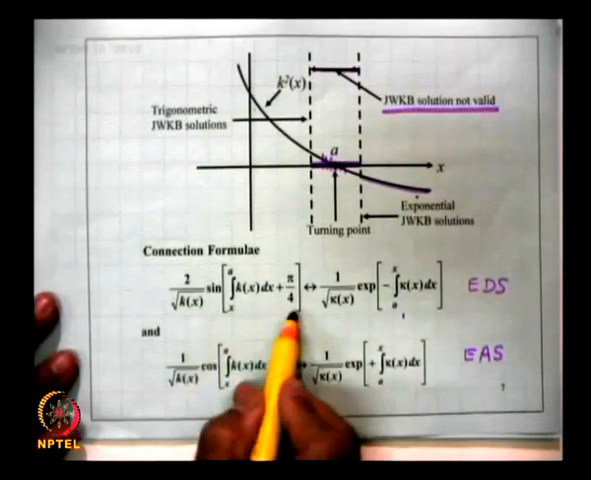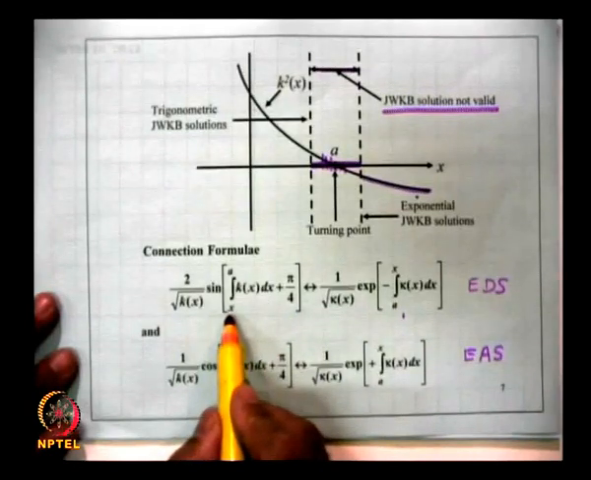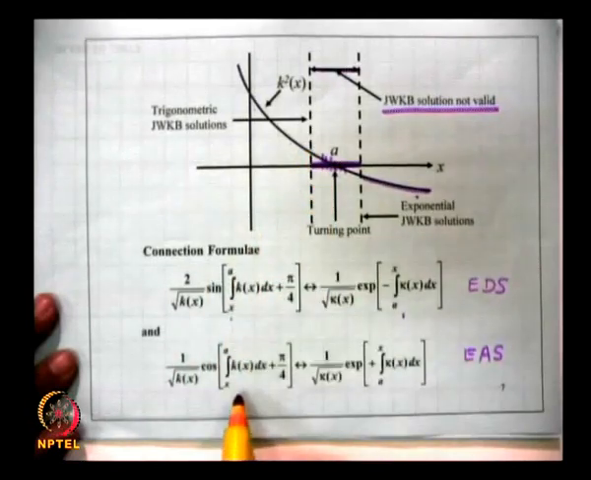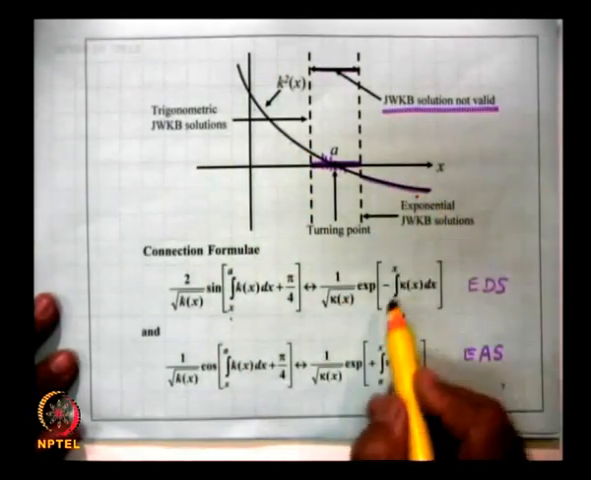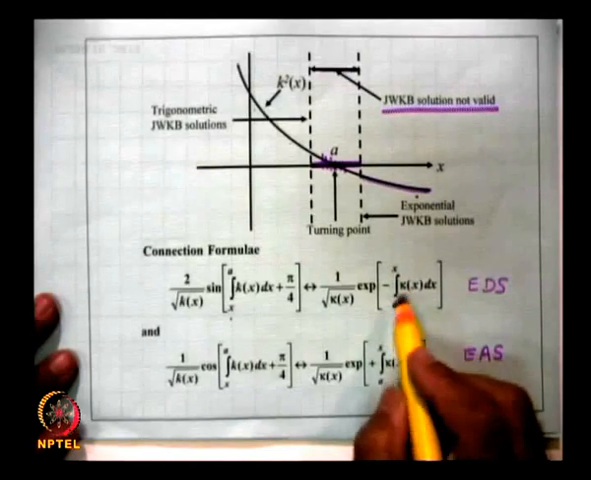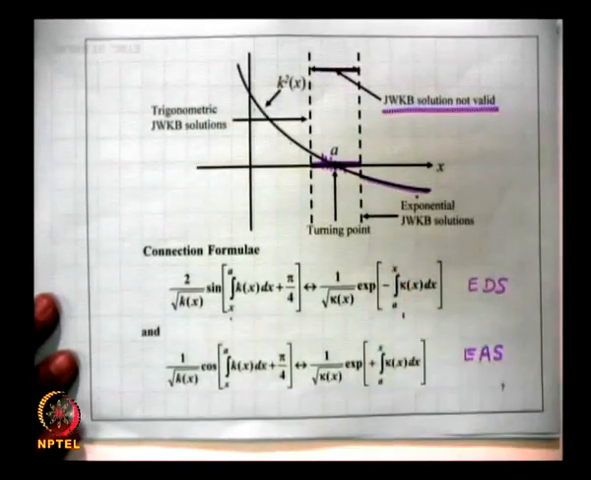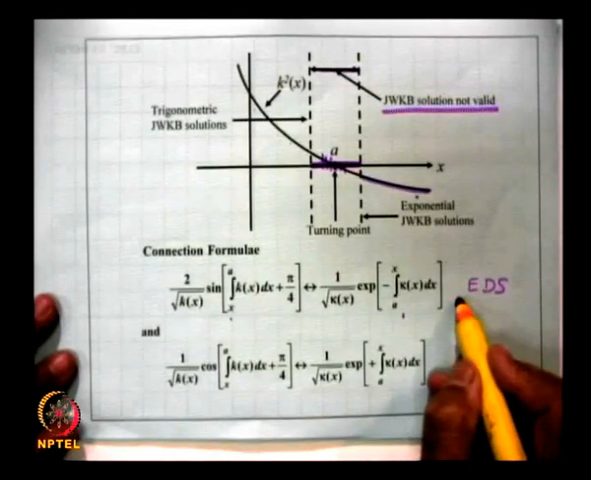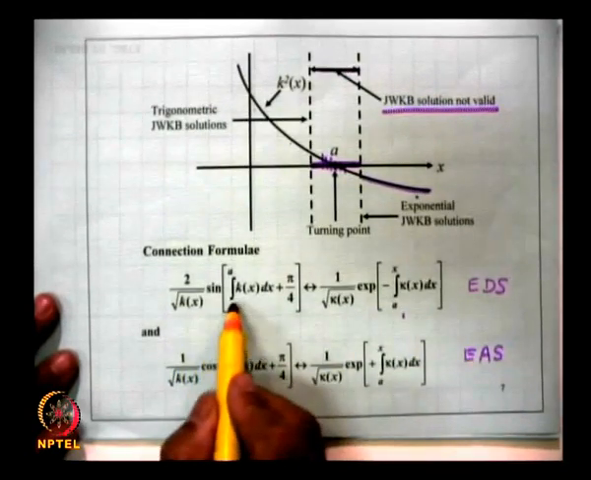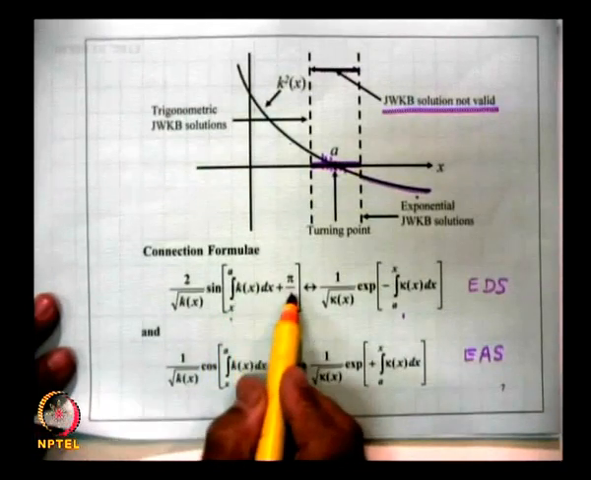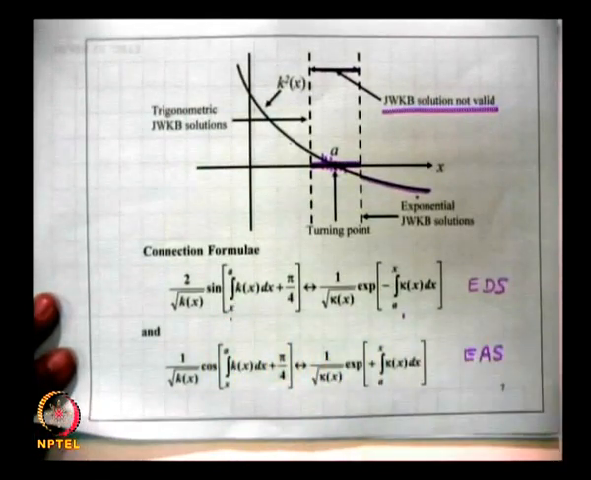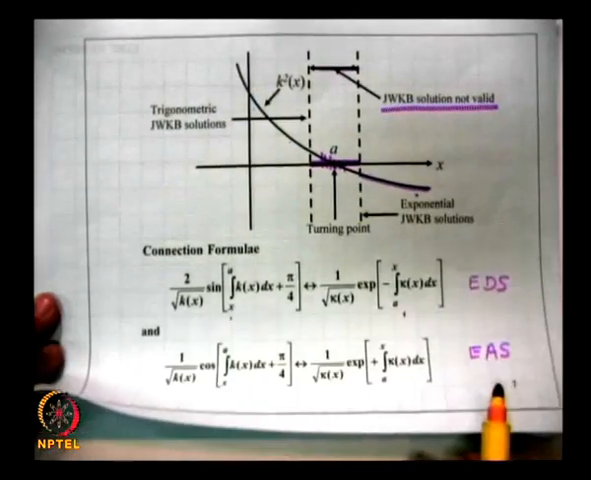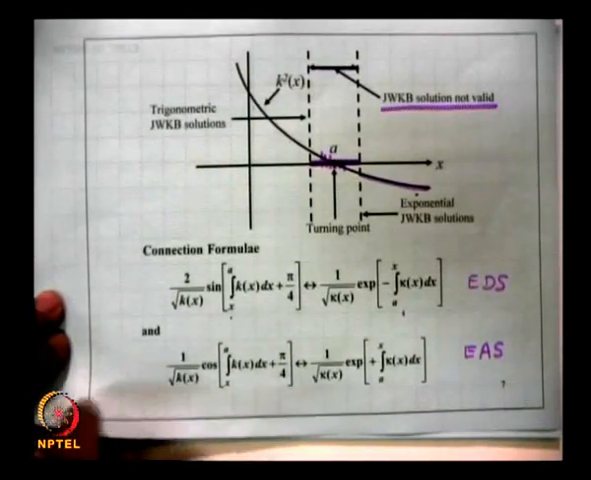And on the left are oscillatory solutions. So, you have on the left side x to a, because in this region x is less than a, and in this region x is greater than a. So, the limits are from a to x. So, this is the exponentially decaying solution. 2 by under root of k sine of x to a k of x dx plus pi by 4 goes over to an exponentially decaying solution, and cosine of this thing goes over to an exponentially amplifying solution.